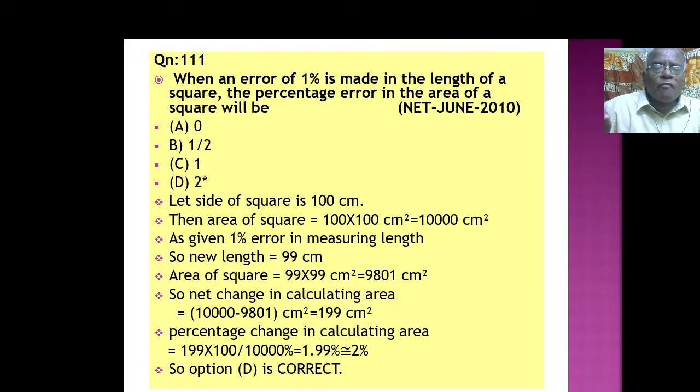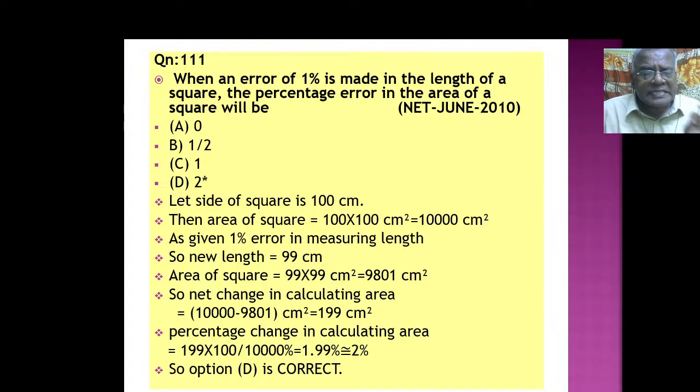When an error of 1% is made in the length of a square, the percentage error in the area of a square will be what? 0, 1 by 2, 1, 2. Let the side of the square be 100 centimeters. The area of the square, 100 times 100, is 10,000 square centimeters. As given, 1% error in measuring length. So the new length will be 99 centimeters. So the area of the square, area means side into side, 99 into 99, 9,801 square centimeters.